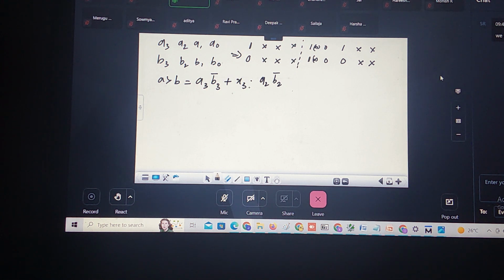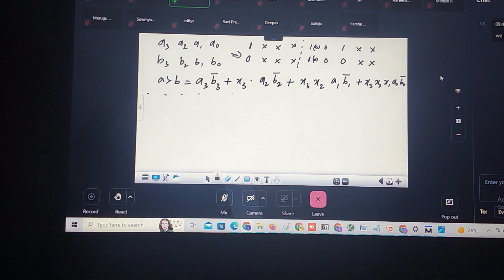Okay, this is the second one, right? Again, how to check A is greater than B? If A3 is equal to B3 and A2 is equal to B2, then I need to check A1. So I can write x3 x2 A1 into B1 bar. Correct? Next is x3 x2 x1 into A0 into B0 bar. This is the logical expression for A is greater than B.